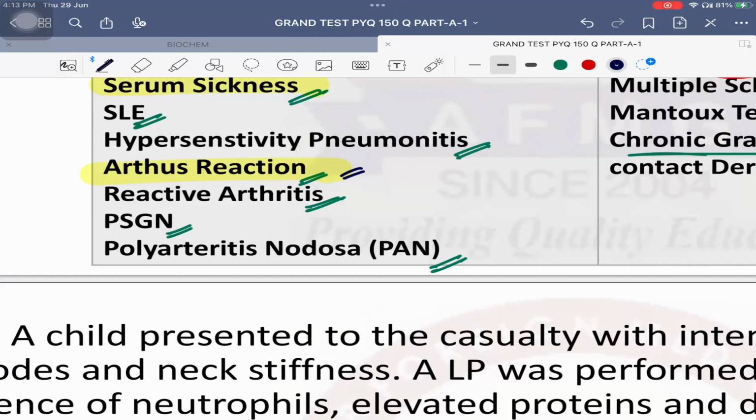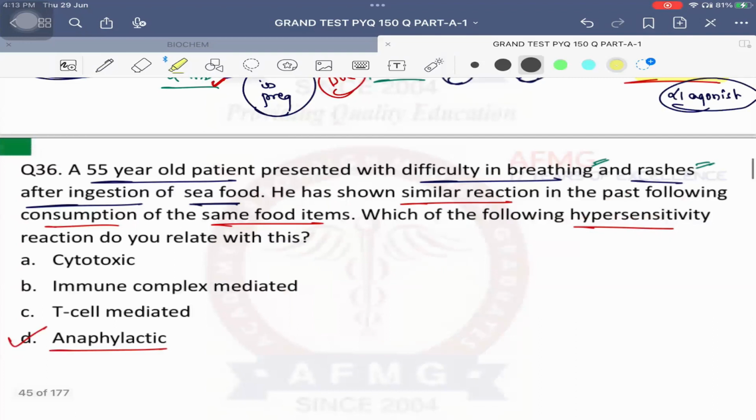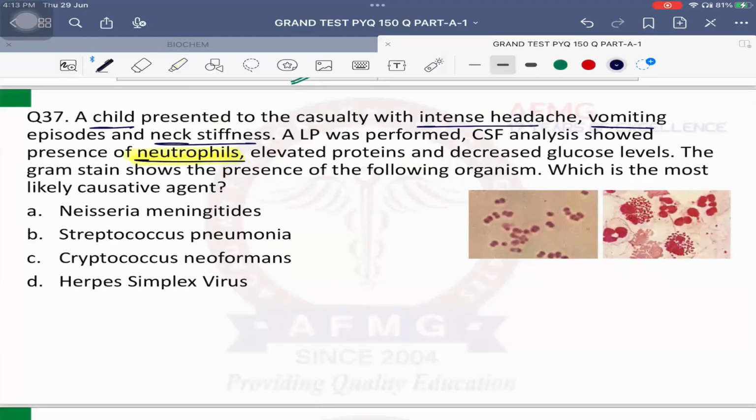Okay. Question number 37. A child presented to the casualty with intense headache, vomiting episodes and neck stiffness. A lumbar puncture was performed. CSF analysis shows presence of neutrophils, elevated proteins and decreased glucose levels. The gram stain shows the following organism. What is the most likely causative agent?